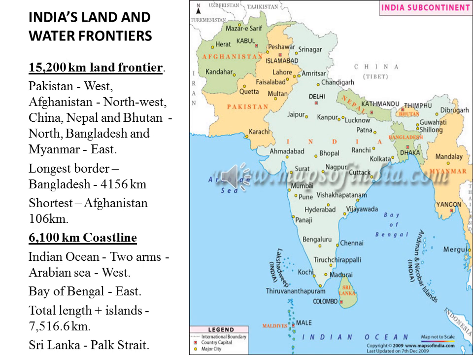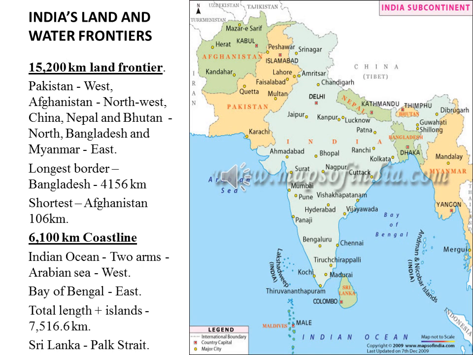But if you consider the islands, that is Andaman and Nicobar and Lakshadweep, it is 7,516.6 km. So the total coastline length of India along with the islands is 7,516.6 km.